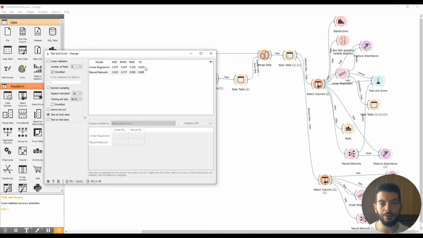After this, we know that the linear regression explains 72% of the variability of the score variable, that is our target variable, and the neural network explains too much, almost 100%. But this is the R squared, and the problem is that here they don't also provide the adjusted R squared, and the R squared has the property that the more variables you add, the more it increases, no matter if they are significant variables or not.